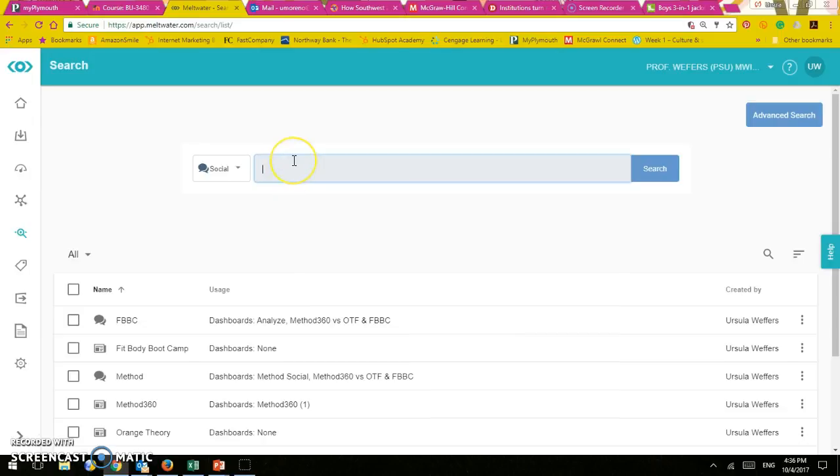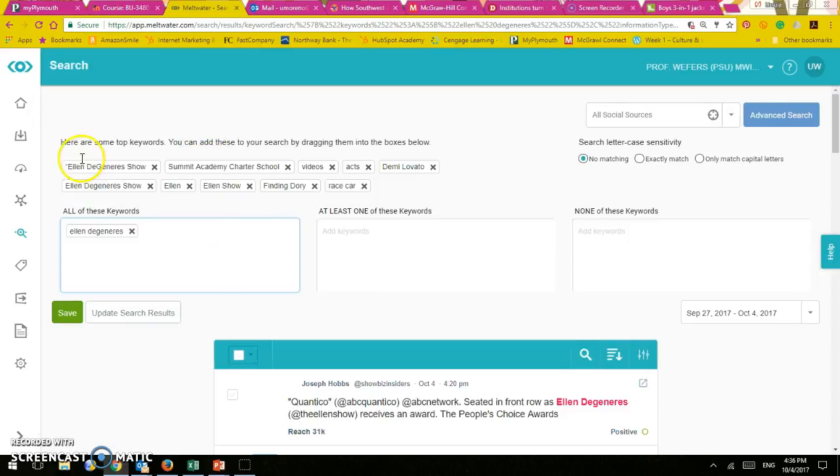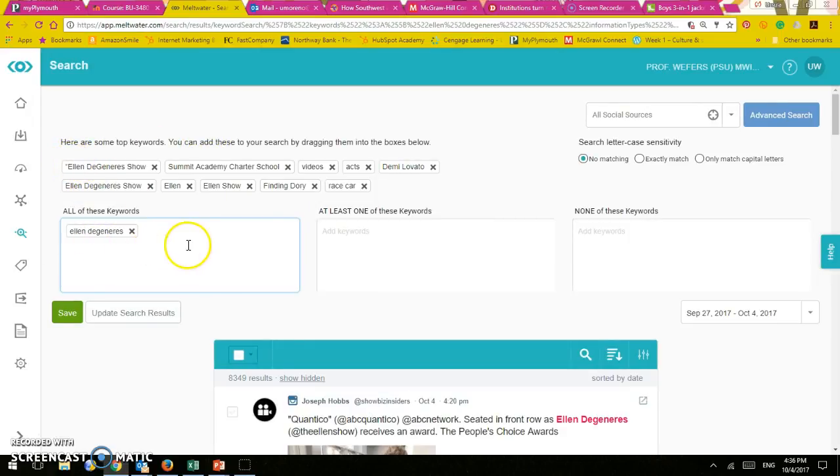So let's say that I want to search on Ellen DeGeneres. So I'm going to click search here and it's going to prompt me to another screen. You see that immediately it's going to give you three different windows. One that says all of these keywords, one that it's going to be at least one of these keywords, and none of these keywords. So in that way you can refine your search as you want.